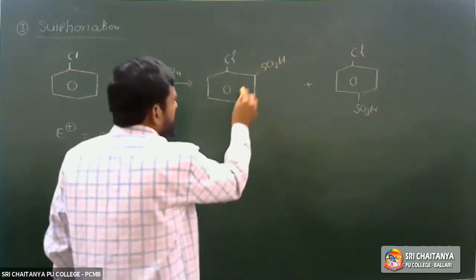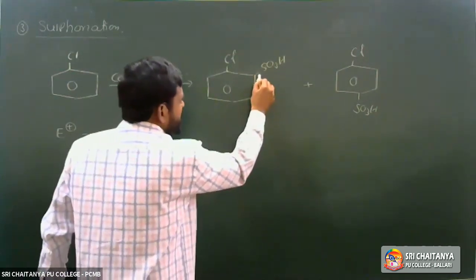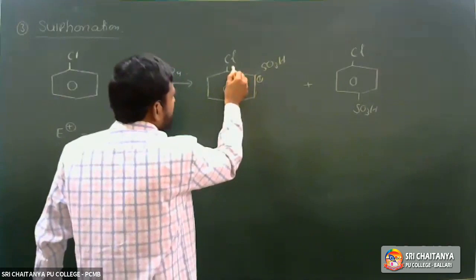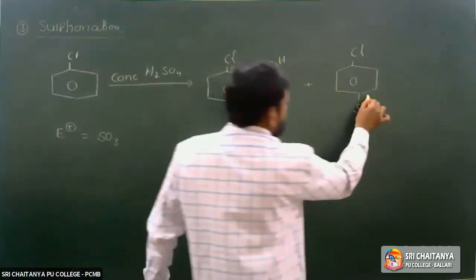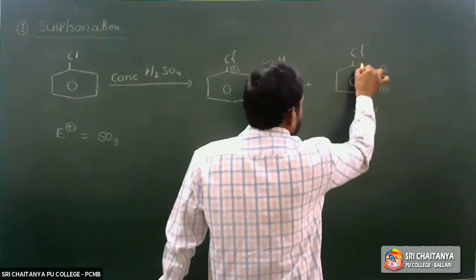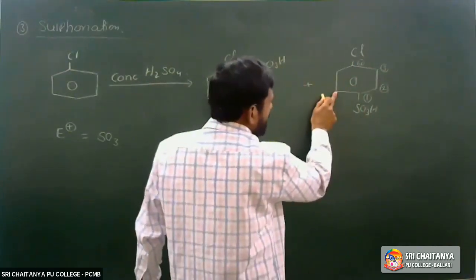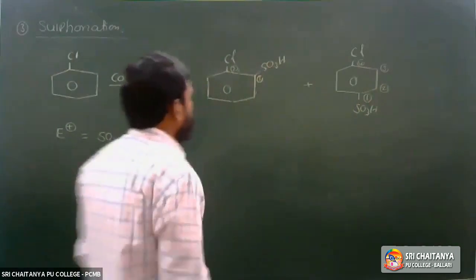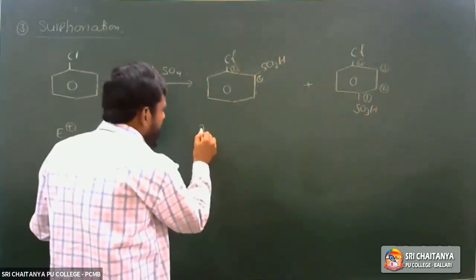For the IUPAC name, the sulfonic acid group is considered the principal functional group, so it is the first carbon. Then the second carbon. Then the third carbon, the fourth carbon. So what is the IUPAC name of this compound?